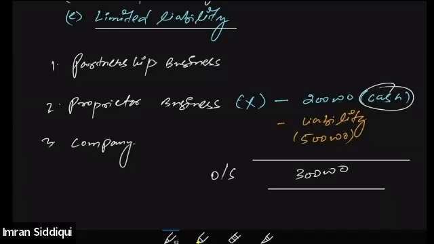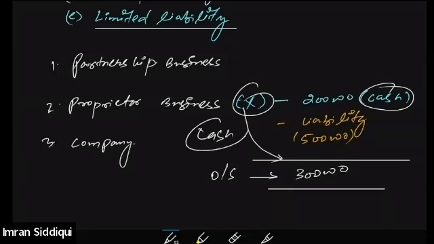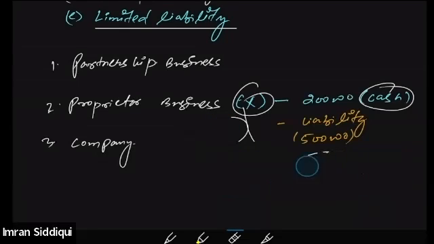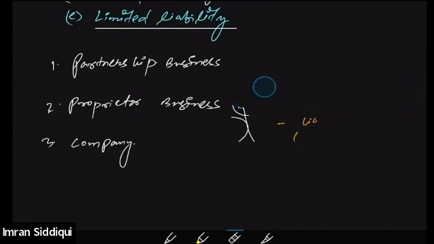Now who is going to bear this 3 lakh of outstanding liability? Only the proprietor will be bearing this. He will have to bring in more cash from his personal resources to pay off this liability. Yes or no? That is what we call unlimited liability. In both situations, in case of the partnership and the proprietorship business, the partners or the proprietor are not discharged unless and until all the liabilities of the business or the firm are paid off completely.